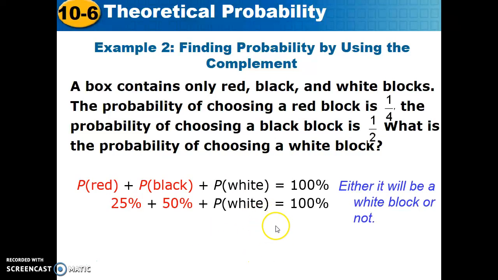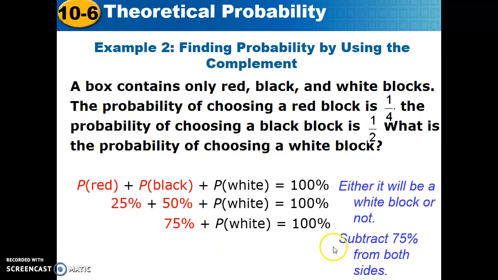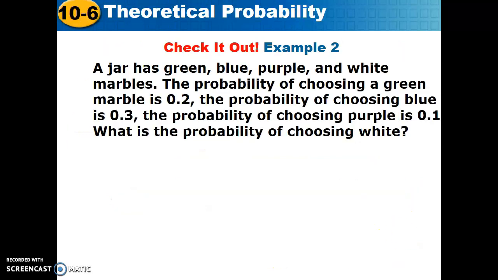25% plus 50% plus something has to equal 100. So we do that quick math and we see that we have a 25% chance of white. You guys do check out number 2. See what you get. Come right back here and we'll check it.